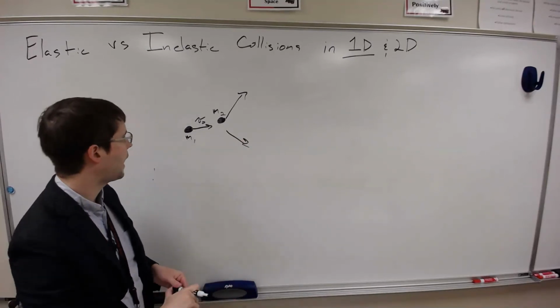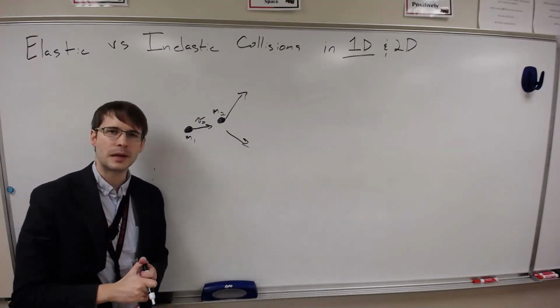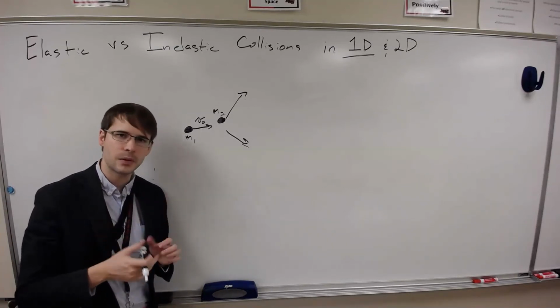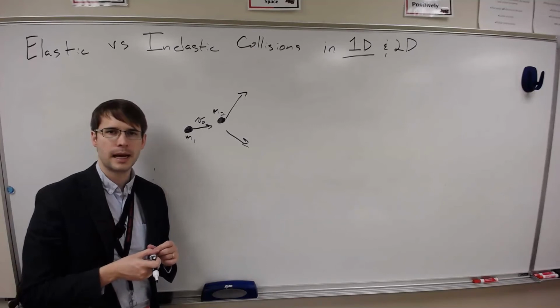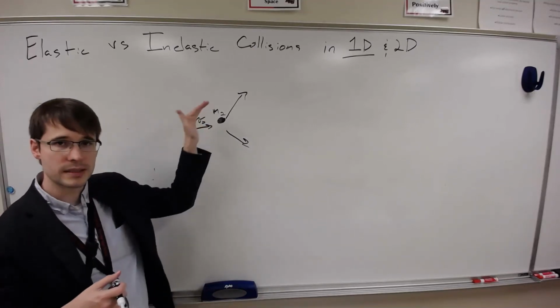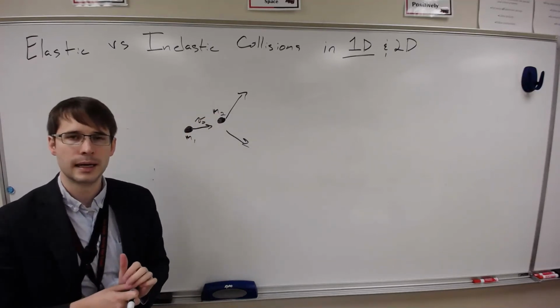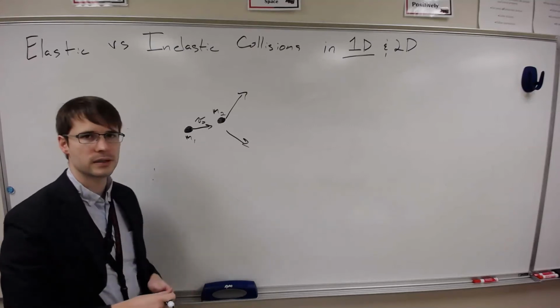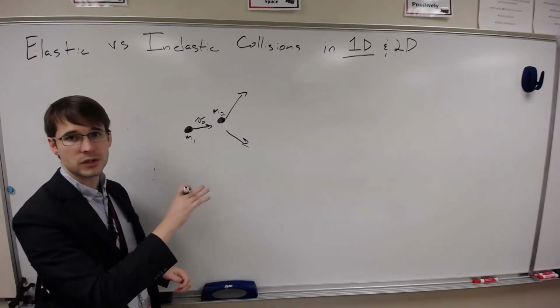So now what we have is our conservation of momentum. You can either do it as one equation with vectors, or you do it as 2 different equations, one for the X components, one for the Y components. And that's the way that I'm going to do this. So let's say here my initial velocity is not perfectly horizontal, so it's got some sort of vertical component to it. You can look at it that way, or you can look at it differently. However you really feel like doing it is fine. But I'm going to just start writing some things out.